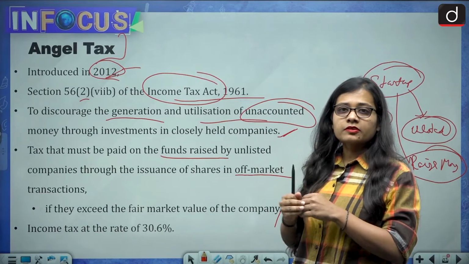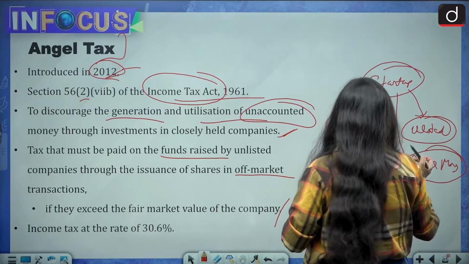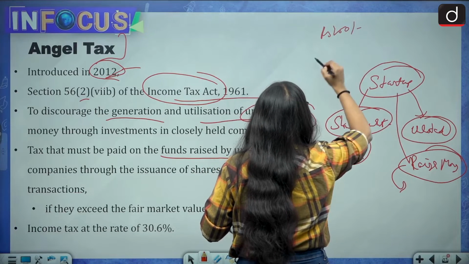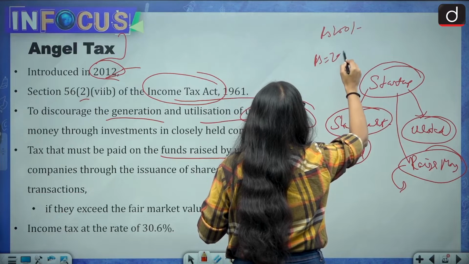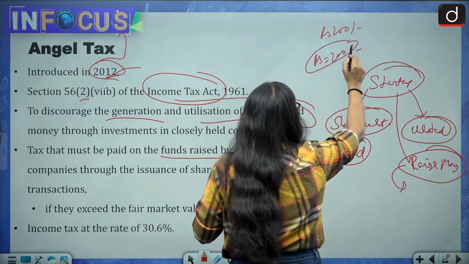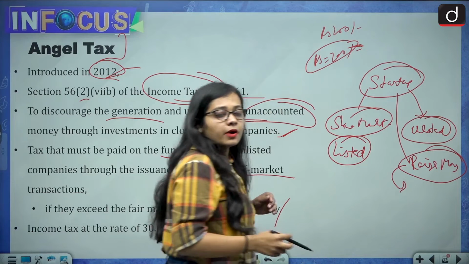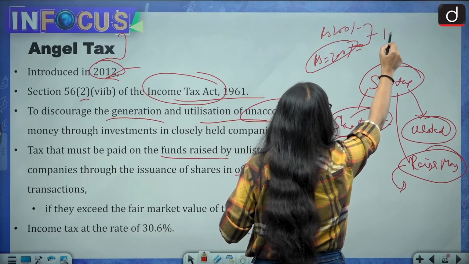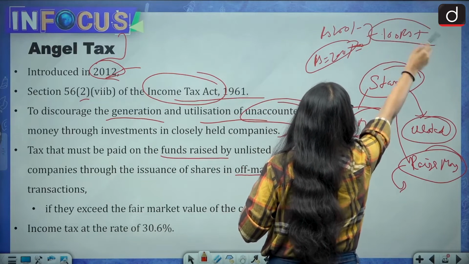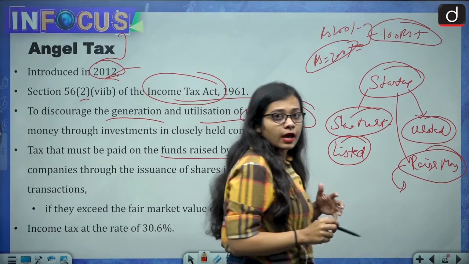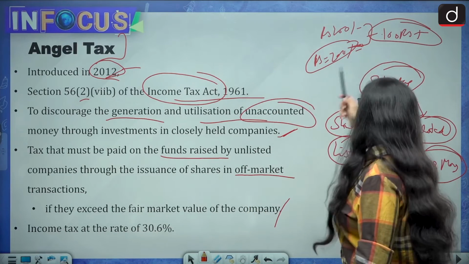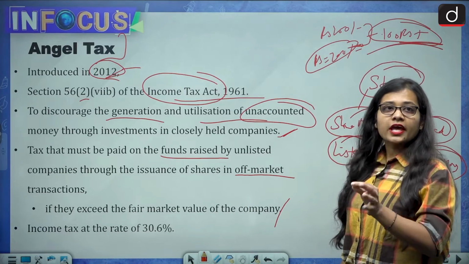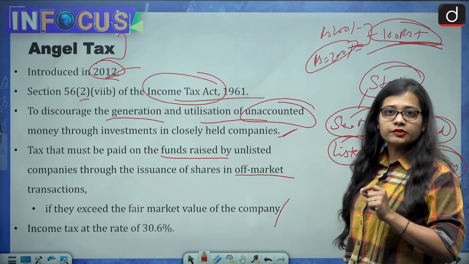For example, if the market value is rupees 100, they will raise the shares at rupees 200, which is much above the market value. It means they are earning rupees 100 more per share. Now, angel tax will apply on this extra amount which they are earning.